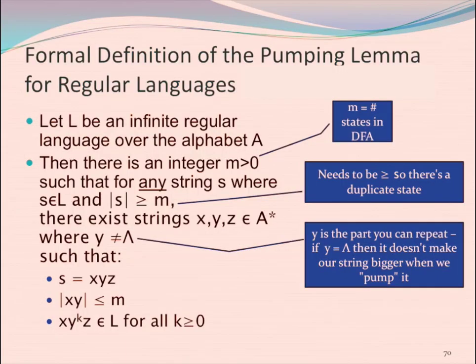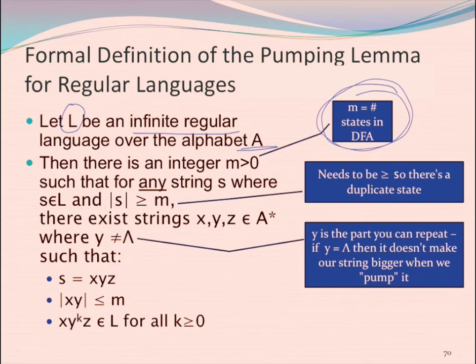So here's the formal definition of the pumping lemma for regular languages that you'll find in the book. It's a little bit more complicated than what we've been talking about, but I think you'll get it. If L is an infinite regular language over the alphabet A, then there's some number M. The pumping lemma doesn't say M is the number of states in the DFA, but trust me, M is the number of states in that DFA.